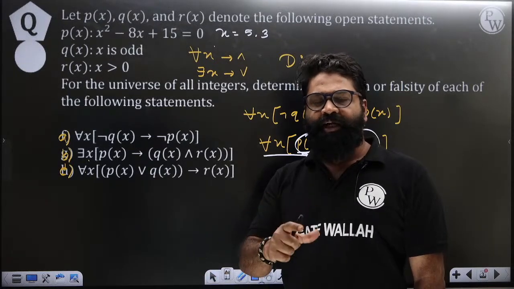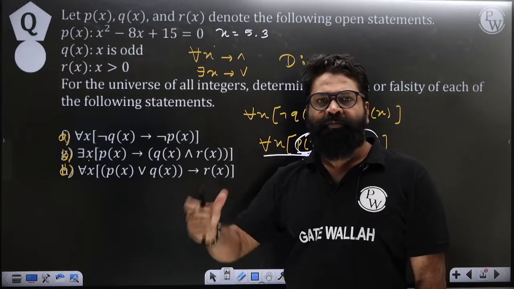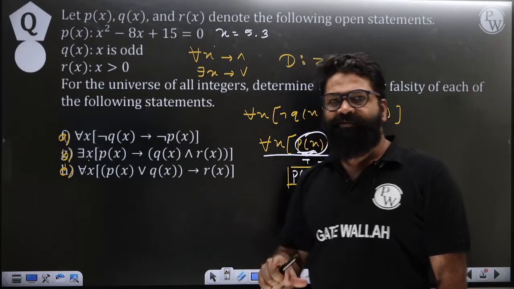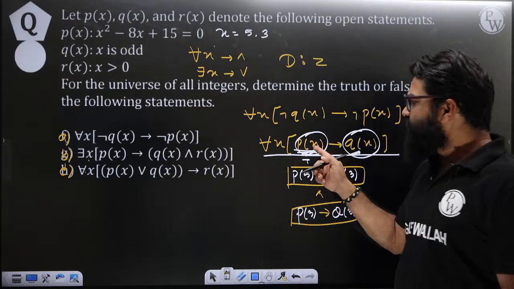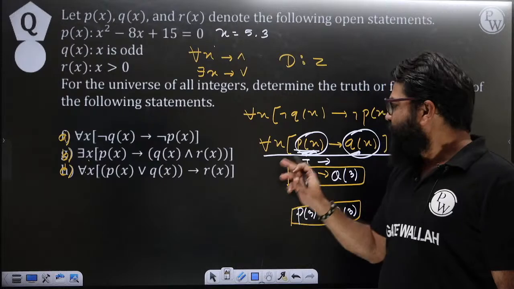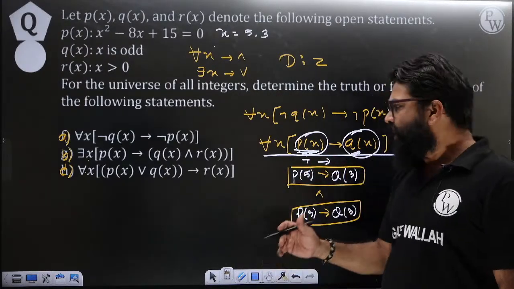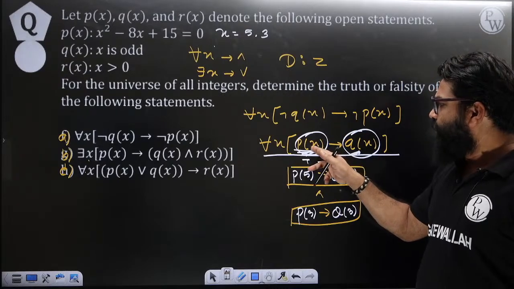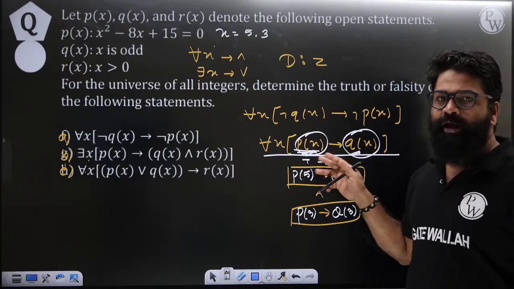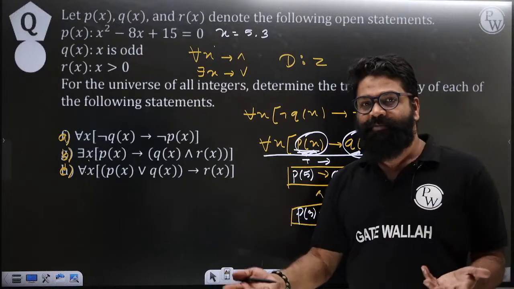When 3 satisfies p of x, again it is an odd number, which is also true. So can we say that if any element satisfies p of x, then 100% it will satisfy q of x? In that manner, any element which is true for this will always be true for that. So can we say that this can be false?